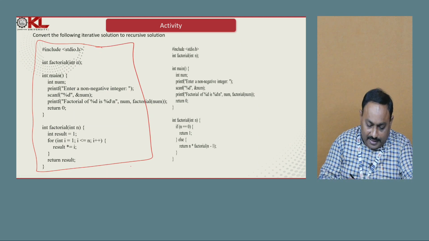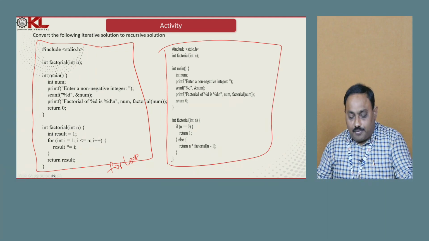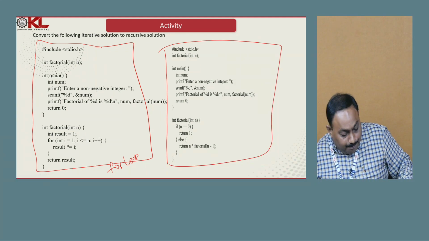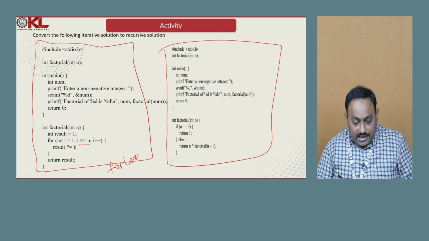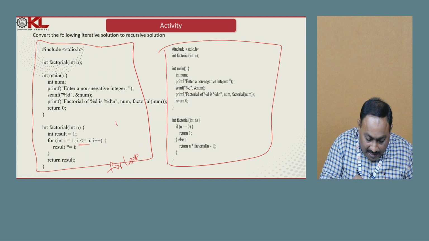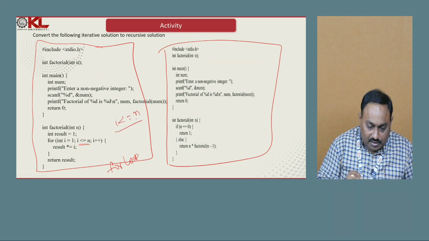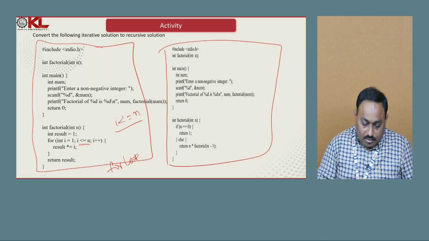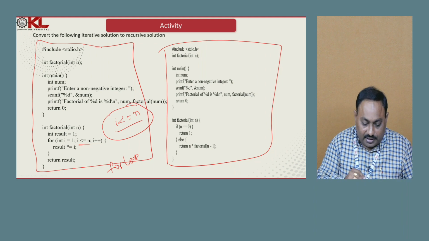That means I solve this problem using a for loop. The same problem I have rewritten by using recursion. You can observe here, based on this for loop only, I can determine the base condition. What is the condition in the for loop? i less than or equal to n, and i value starts from 1. So here I can decide the base case based on this condition.